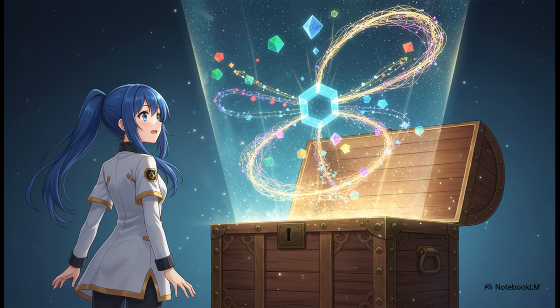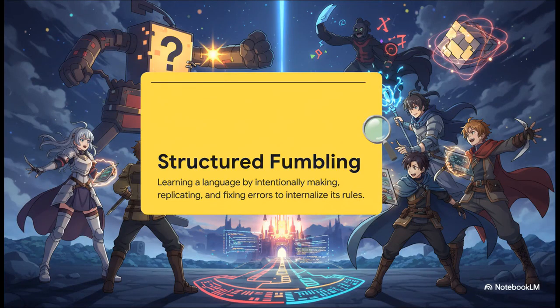Now, the treasure isn't some single magic command. It's a deep understanding of R's core strength, something called vectorized arithmetic. This is R's superpower. It's the ability to do one operation on a whole list of numbers all at once, not one by one. And that is what makes R so incredibly fast and powerful for statistics. You see, this whole quest has taught you a really powerful philosophy we can call structured fumbling. It's this idea that you actually learn best not by trying to be perfect, but by making mistakes, figuring out why they happened, and then fixing them. Every single error you conquered has become a lesson that's now burned into your brain.